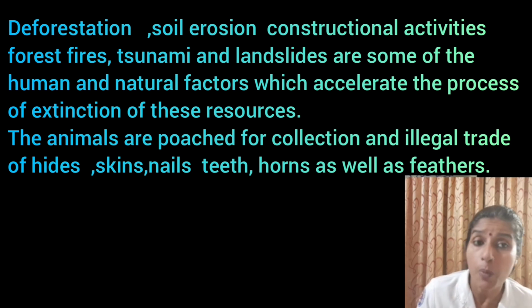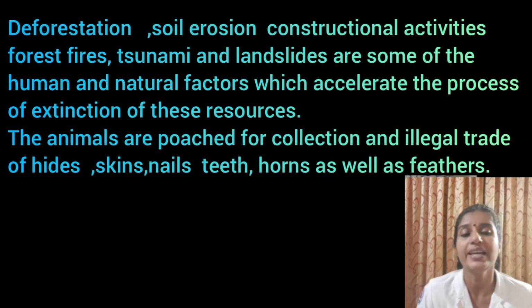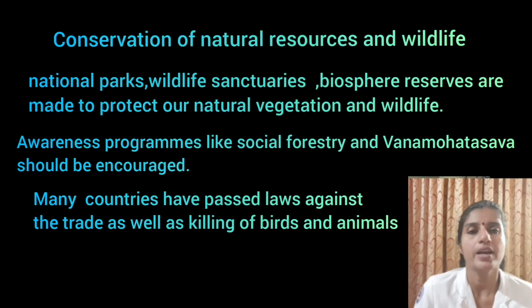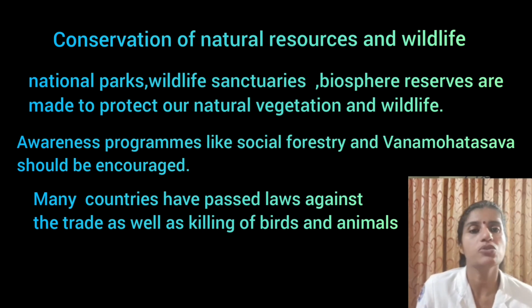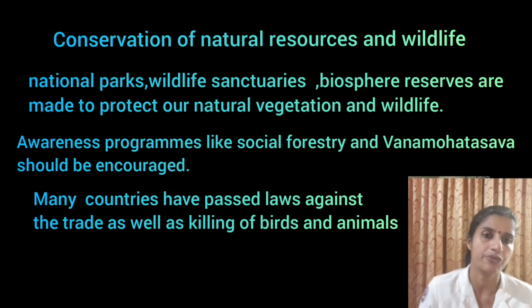The animals are poached for collection and illegal trade of hides, skins, nails, teeth, horns, as well as feathers. So, how can we conserve natural vegetation and wildlife? Let's discuss about the major steps taken by the government to conserve plants and animals. First, national parks, wildlife sanctuaries, biosphere reserves are made to protect our natural vegetation and wildlife.